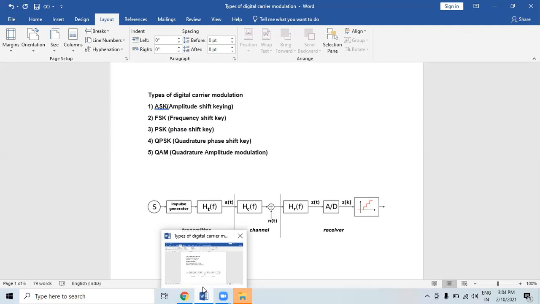For LED transmission, binary 1 is represented by a short pulse of light, and binary 0 by the absence of light. So where light is present, binary 1 is displayed, and in the case of absence of light, binary 0 is present.